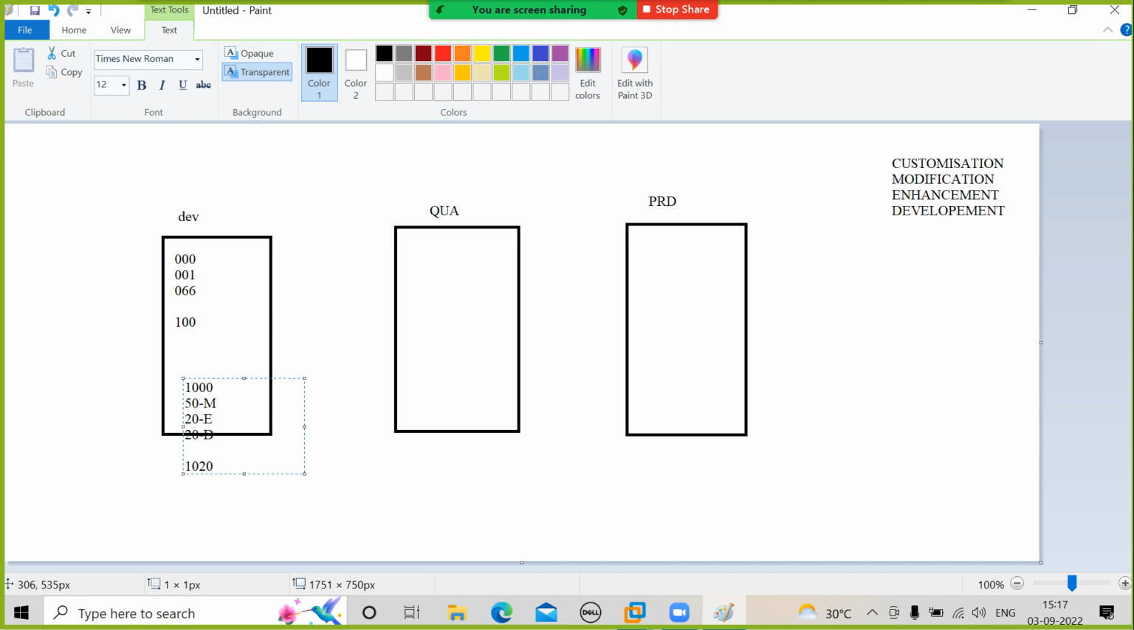You have done modifications to 50, means you made 50 changes. You added 20 new things. And you created 20 new programs. Even so, your total number of programs is what? 1020. These modifications and enhancements are for already delivered programs. They are already counted in this 1000, right? Everybody clear with this?